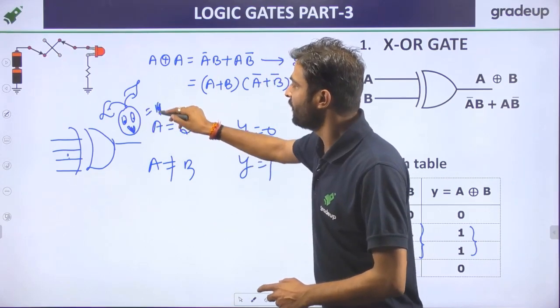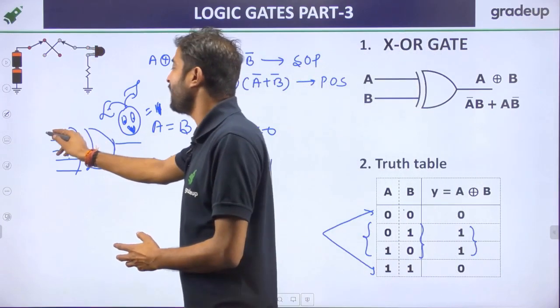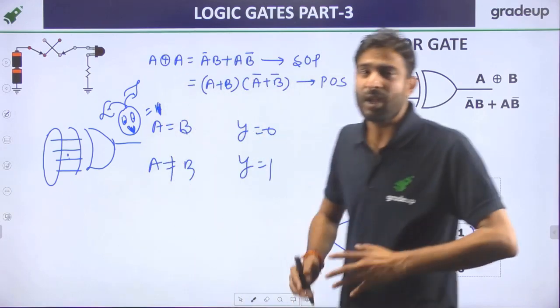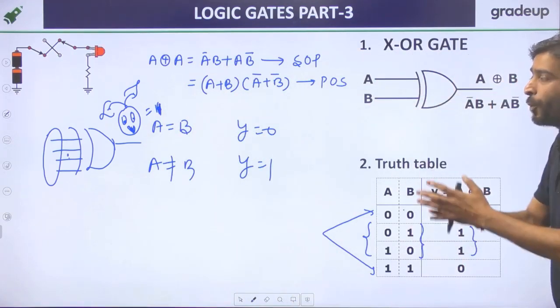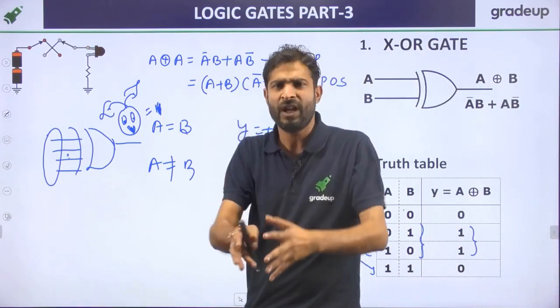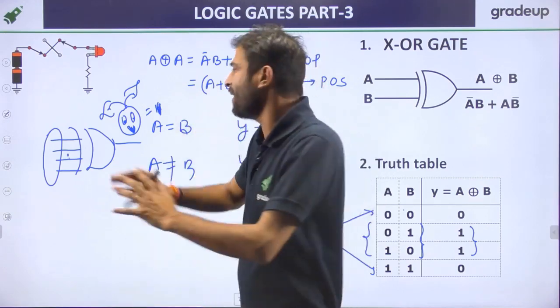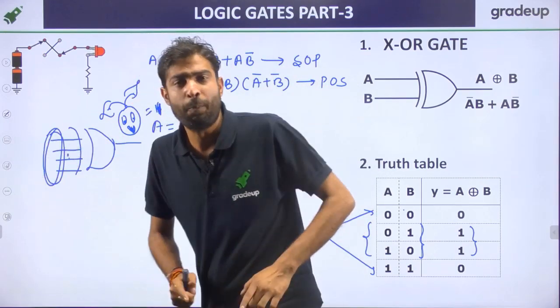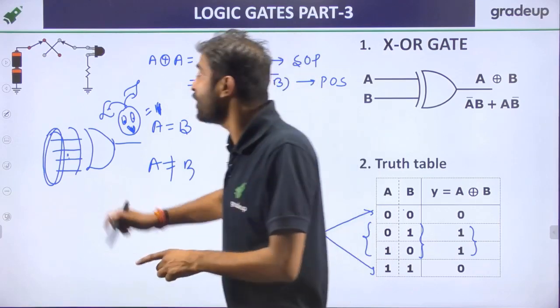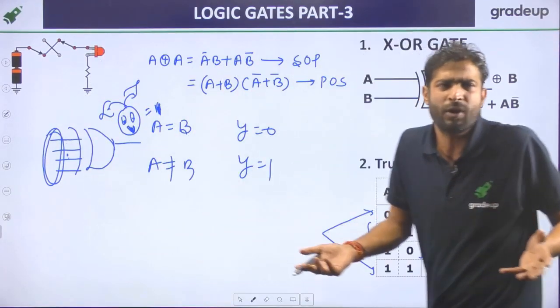So my dear friend, if the output is 1, then we are not able to comment on where the 1 is connected. But definitely we can comment on the input. In the input, there will always be an odd number of 1s present, either 1, 3, 5, 7, 9, 42, 43, 47, 49. We can only comment that in the input there will always be an odd number of 1s. Right? Location we cannot comment on.